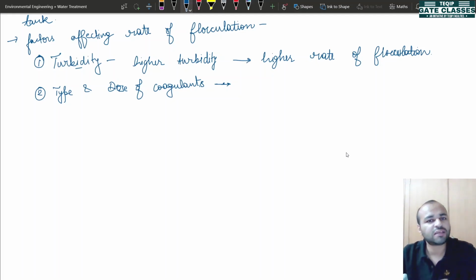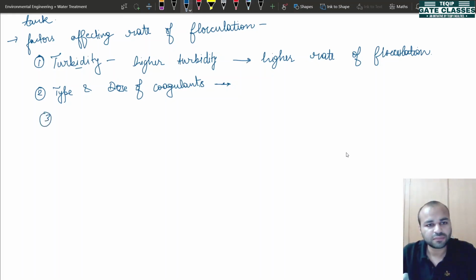So if the flocks that are created due to this sticking of impurities on the precipitate are by default heavy due to the type of coagulant, then the rate of flocculation will be more efficient. Okay.